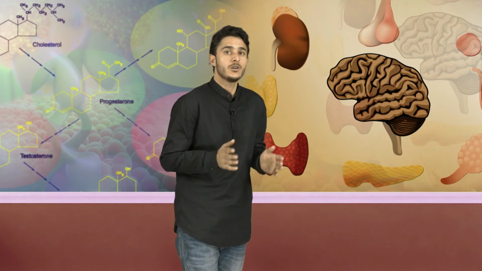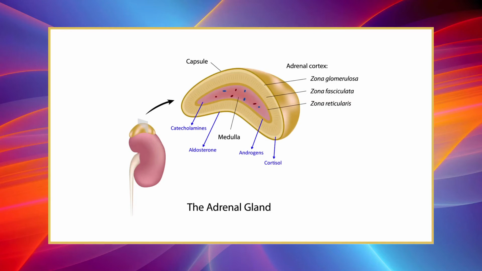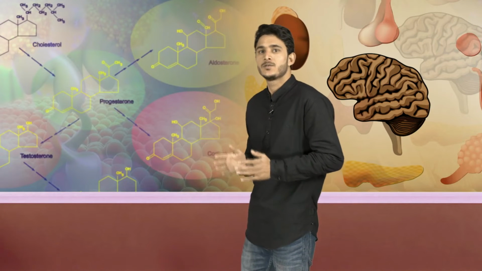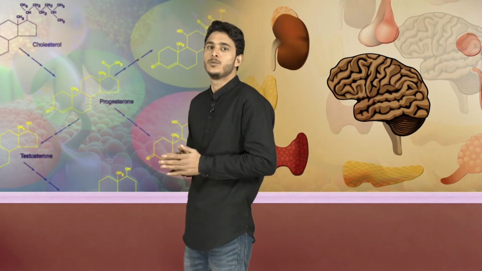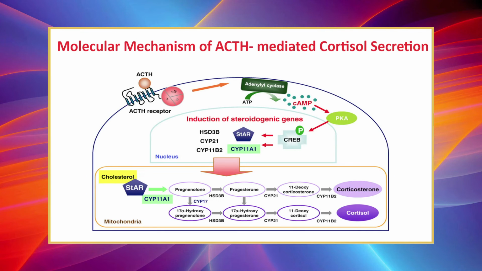This hormone is also called corticotropin or adrenocorticotropin, which enhances the production of adrenal androgens. ACTH secretion is further controlled by corticotropin releasing hormone from the hypothalamus. The principal effect of ACTH on the adrenocortical cells is to activate adenylyl cyclase in the cell membrane.